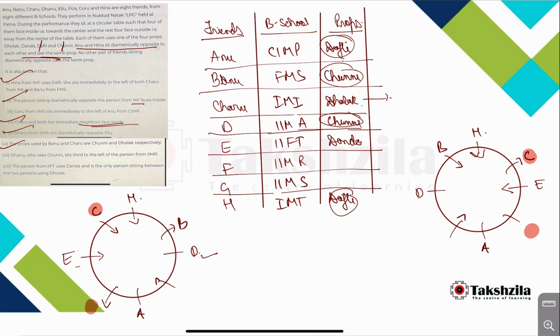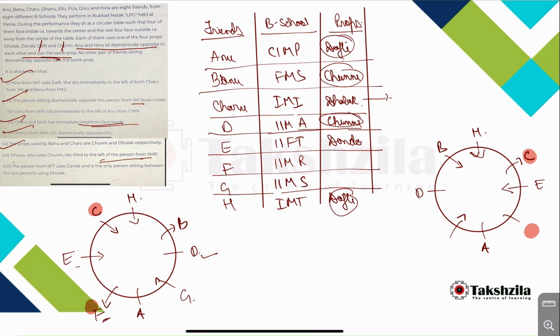Okay, and the person, where is Goru from IMS, sits to the immediate left. Okay, Dhanu, no, where is the IM? Yes, Dhanu, who uses chunni, sits third to the left of the person from IMR. Okay, so this person is IMR and IMR is F, so F has to be over here and G is left, G will be over here.